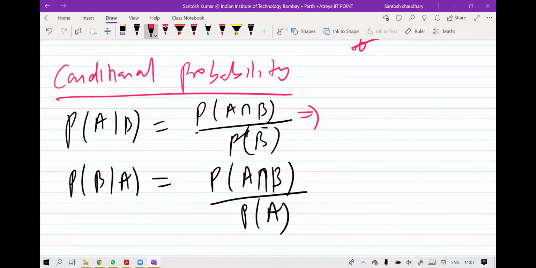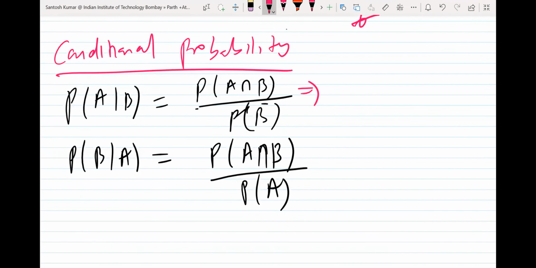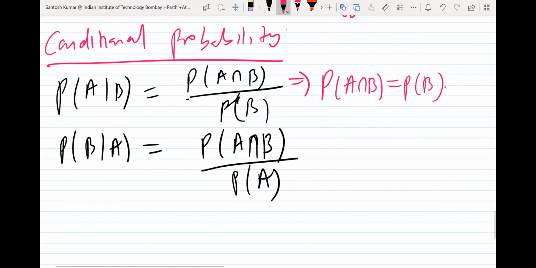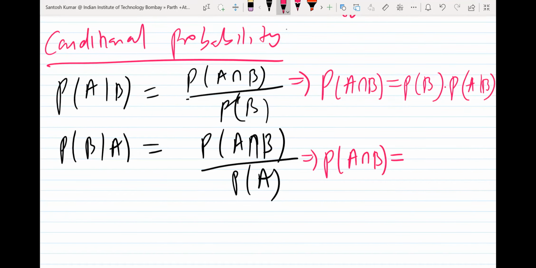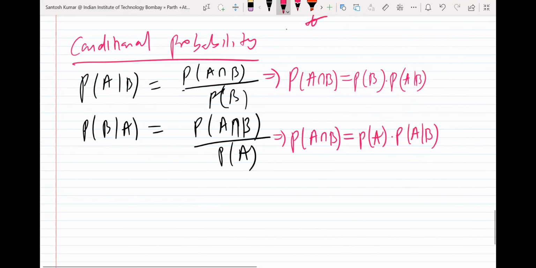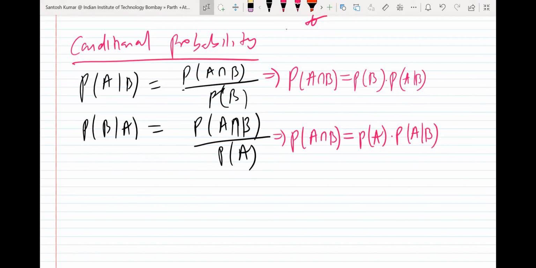After cross multiplying, probability of A intersection B is equal to probability of B into probability of A given B. So I'm writing the same thing in another way.